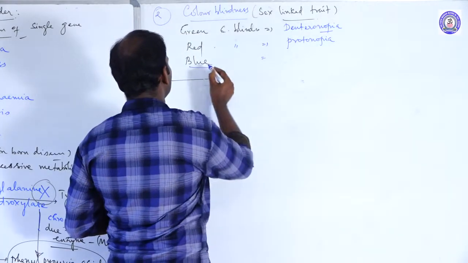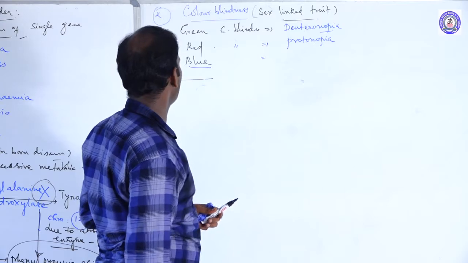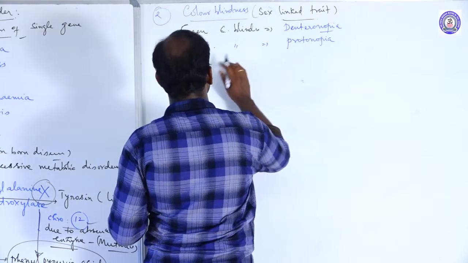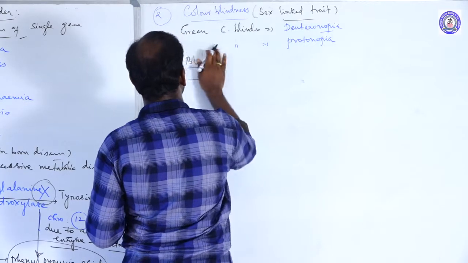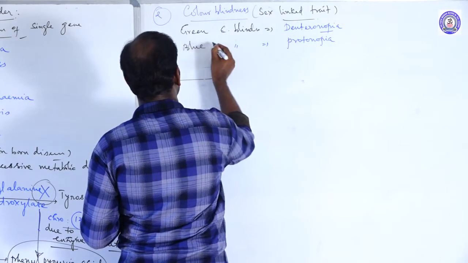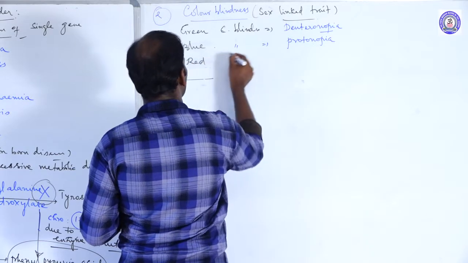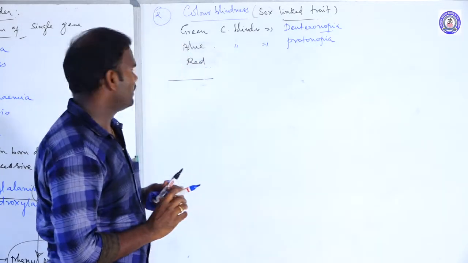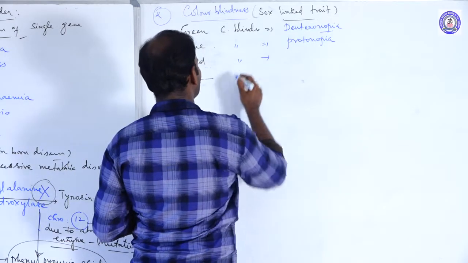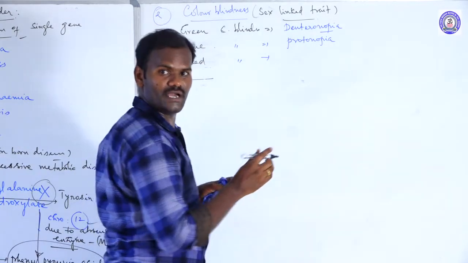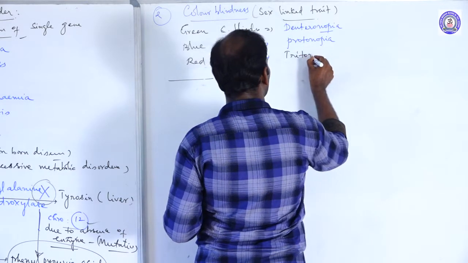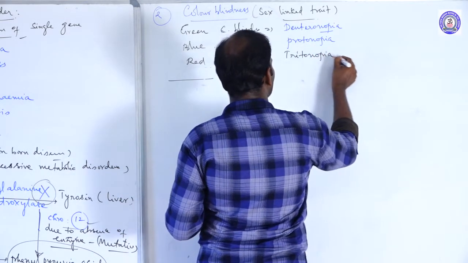And blue color blindness is called tritonopia, which is rare.